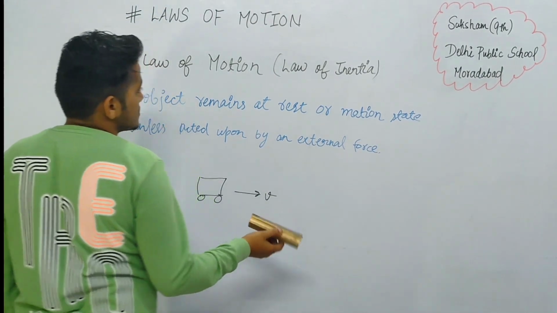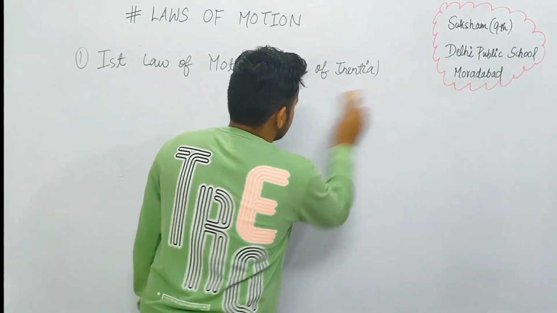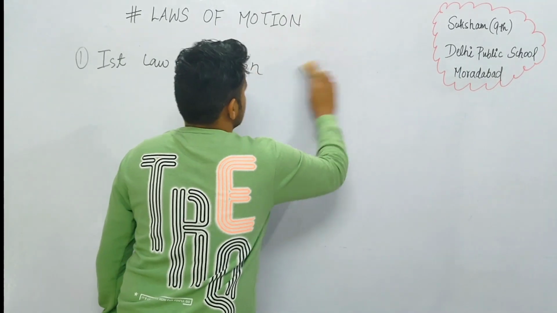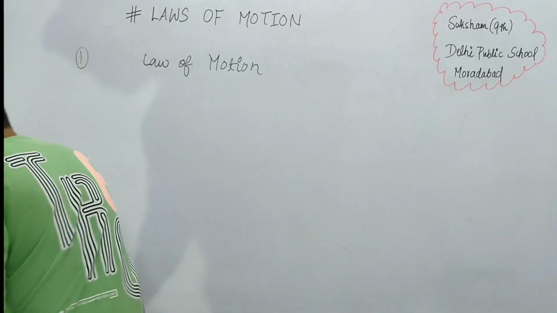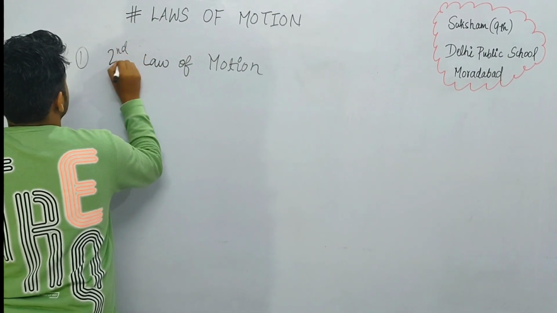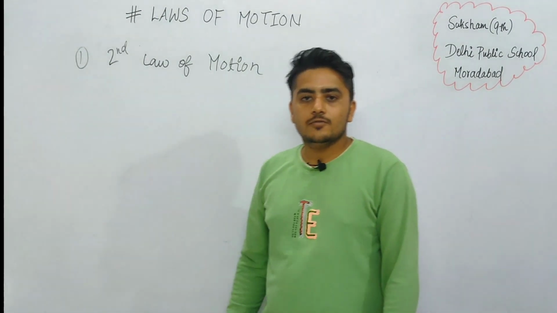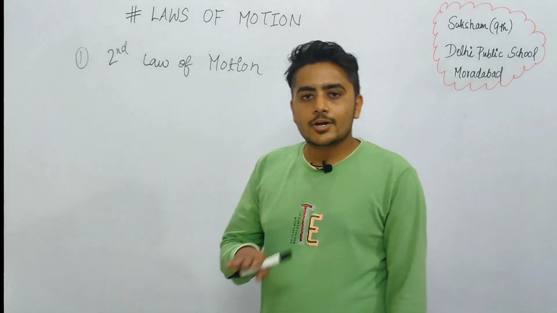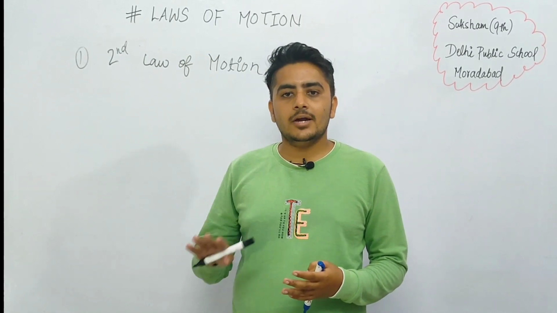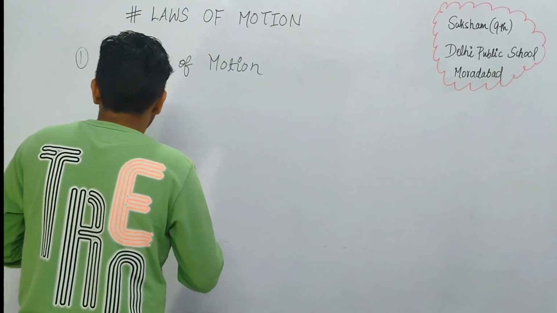Now we are going to discuss the second law. I'll just write the second law for you people. So, second law of motion. What does the second law of motion state? The second law of motion states that the rate of change of momentum of a body is proportional to the force applied on it. Let me just write this statement for you people so that you can understand better.